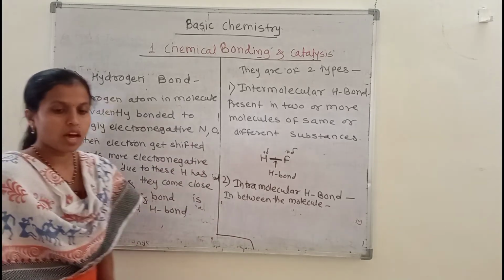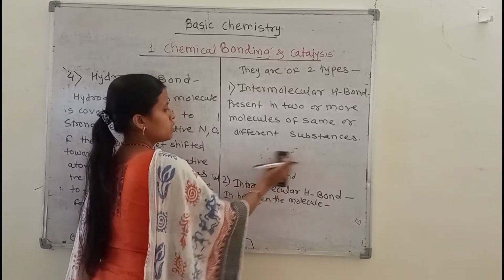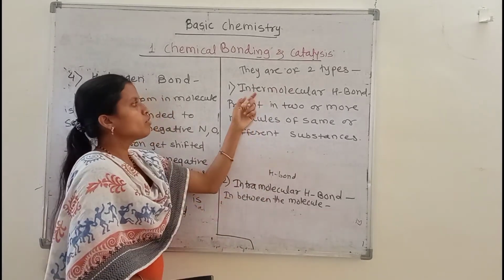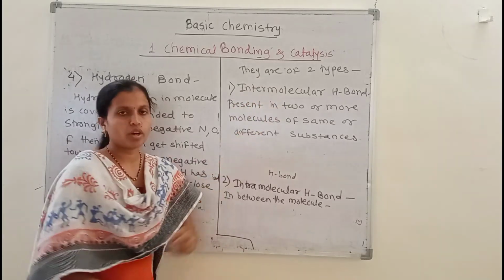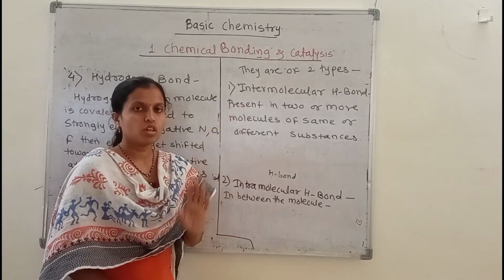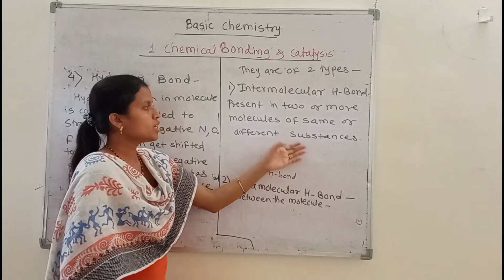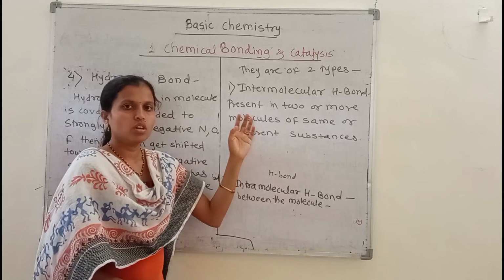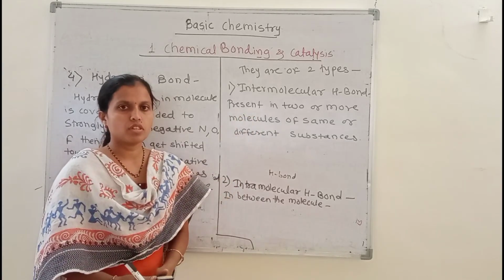Okay, so hydrogen bonding is of two types. The first type is intermolecular hydrogen bonding. Intermolecular hydrogen bonding means this hydrogen bonding is present between two or more molecules of the same or different substances.